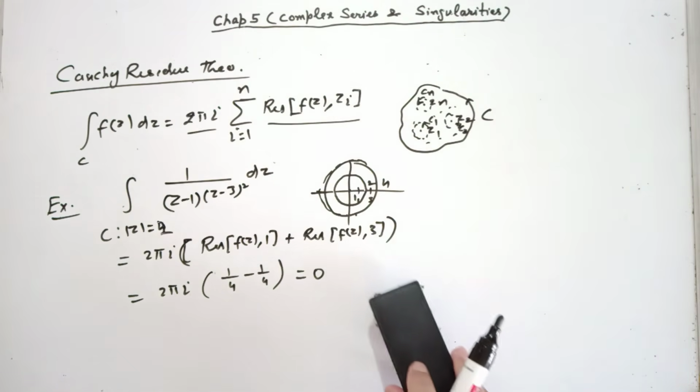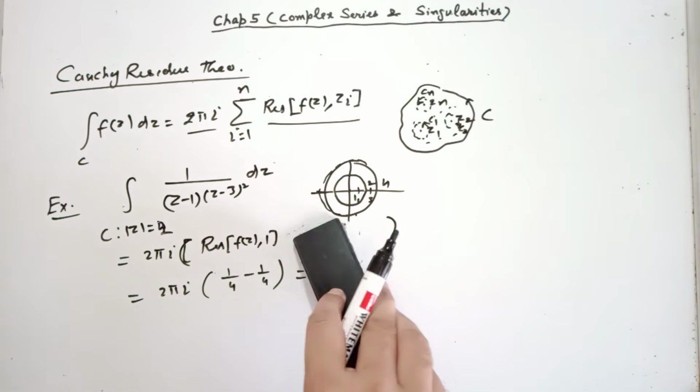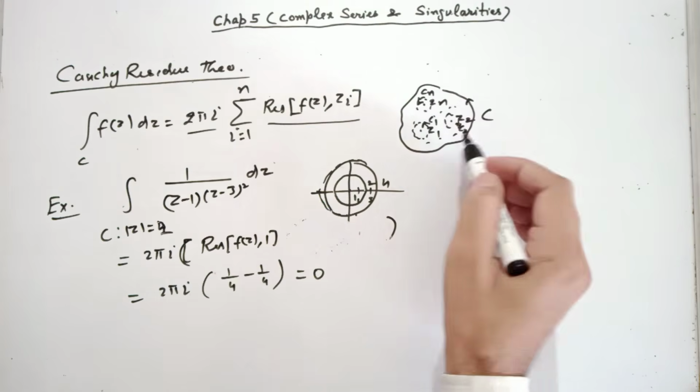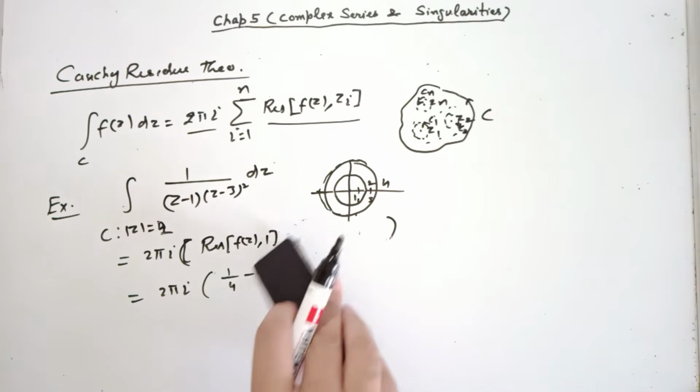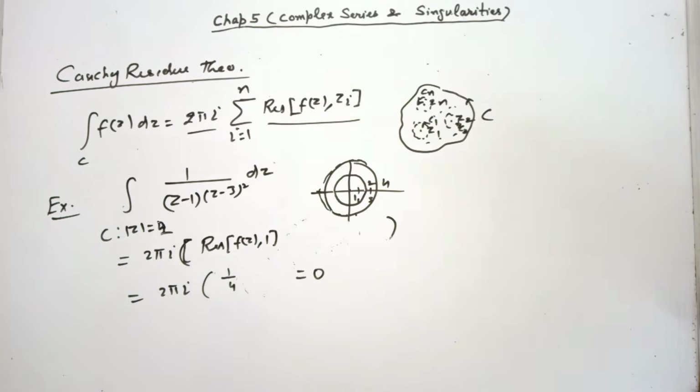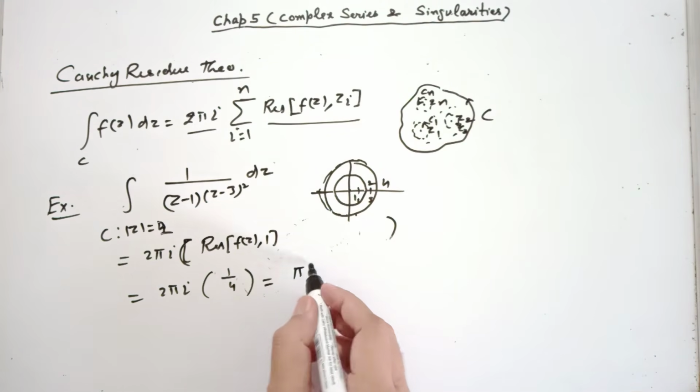So you will not consider residue at 3 because in Cauchy theorem the singularities must be inside C. What is outside, it doesn't matter. So what is the answer in this case? This minus 1 by 4 is no more there. Your final answer is pi iota over 2.